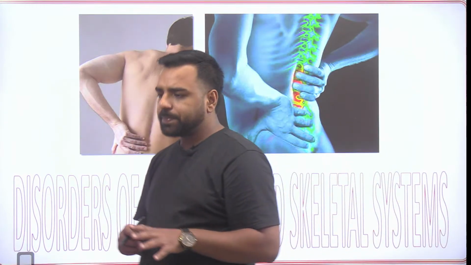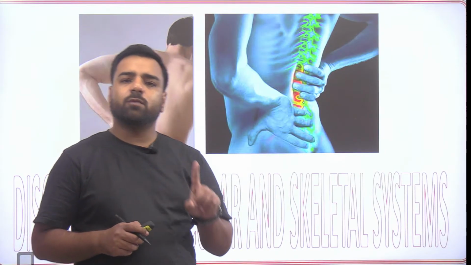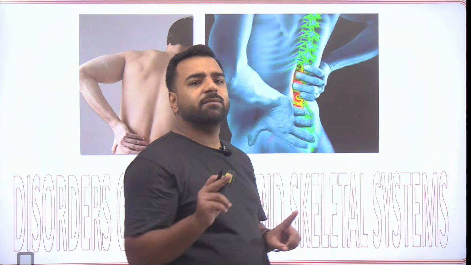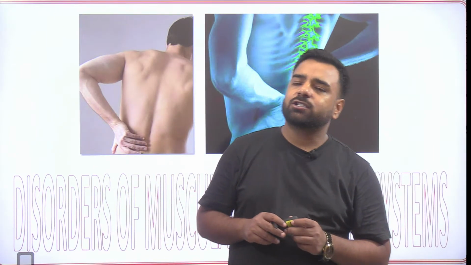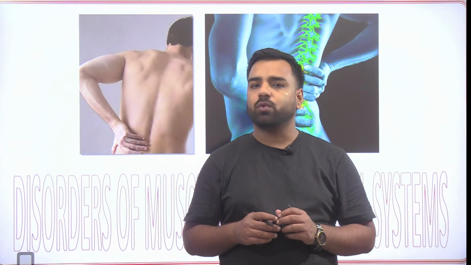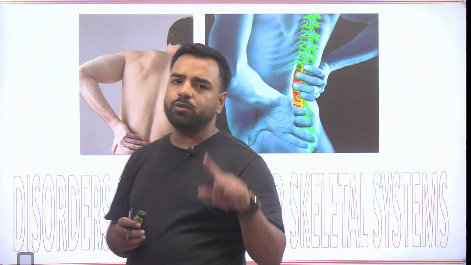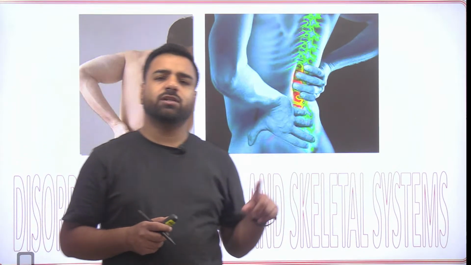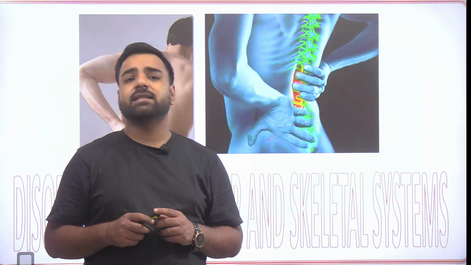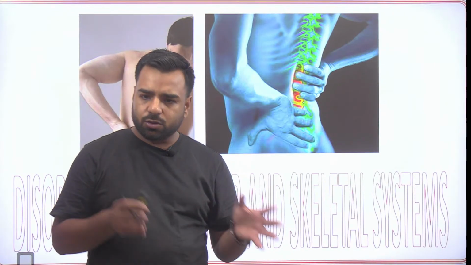Guys, number one, the total number of muscles is actually 639. The smallest muscle is stapedius. Yes, stapes is the smallest bone, but stapedius is the smallest muscle. The strongest muscle is actually your tongue, and the longest muscle or the largest muscle is sartorius. Now, the second important point: bones to bones are connected by what? Bone to bone is connected by ligament, and bone to muscle is linked by tendon. So these are the important ones.